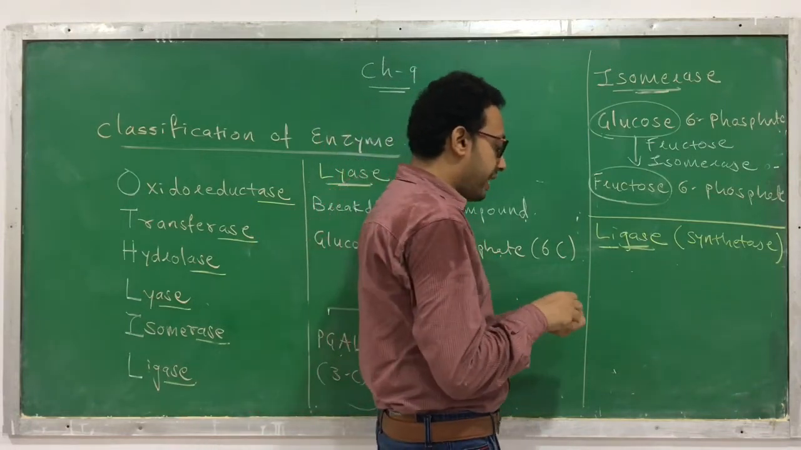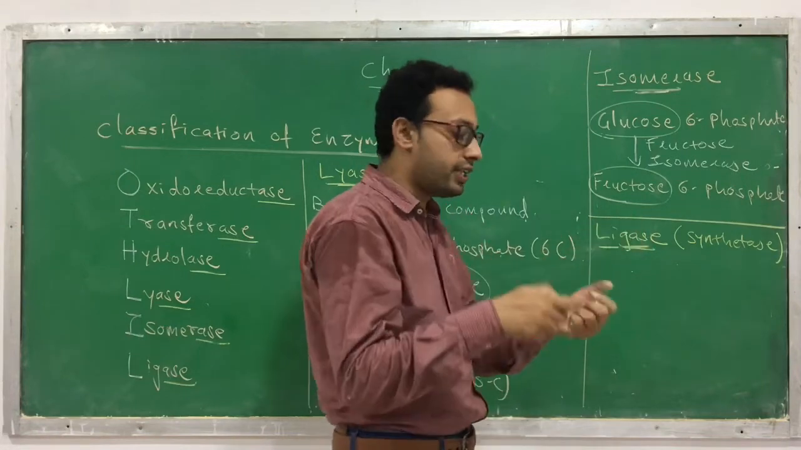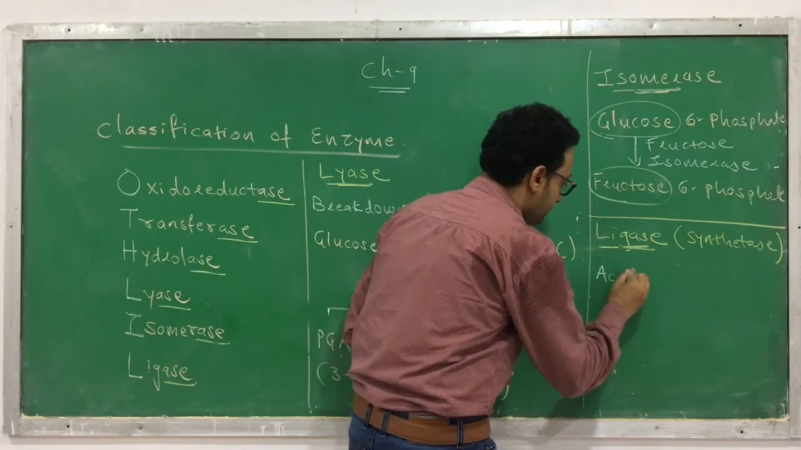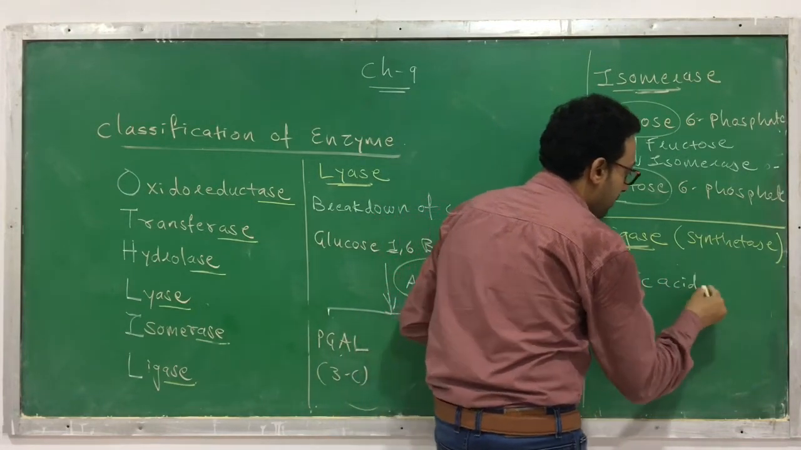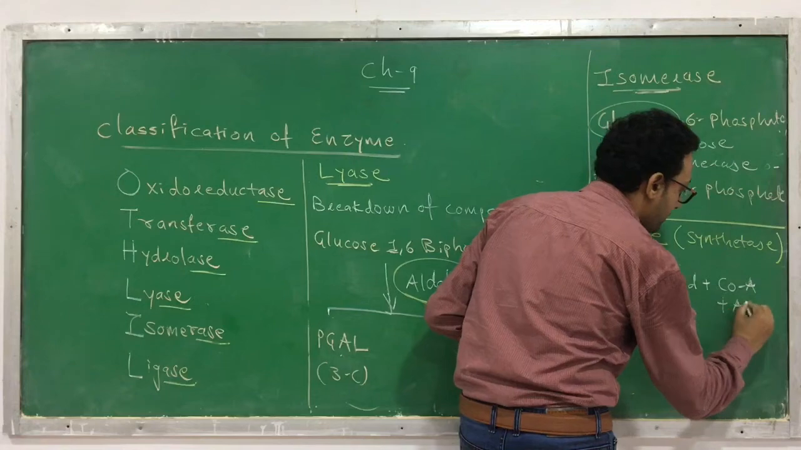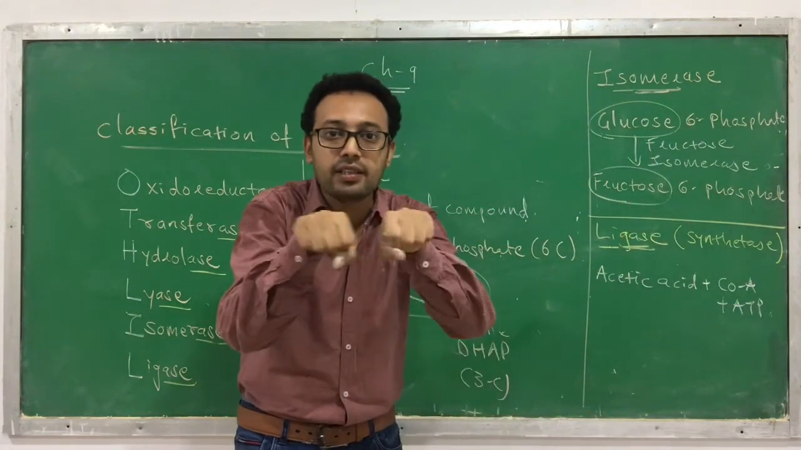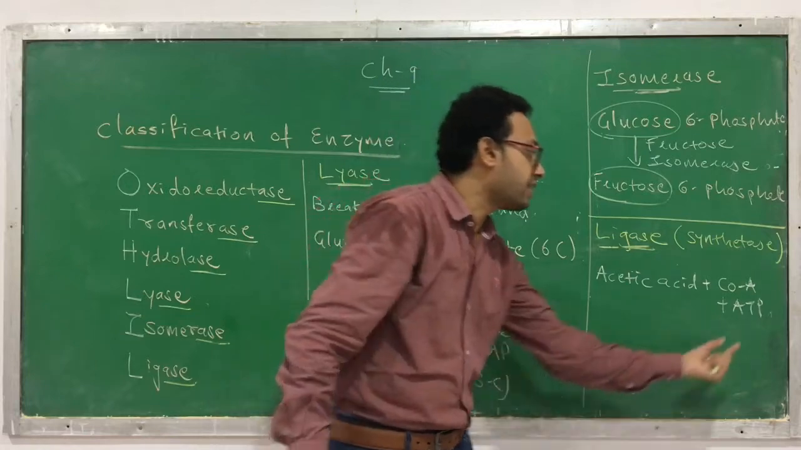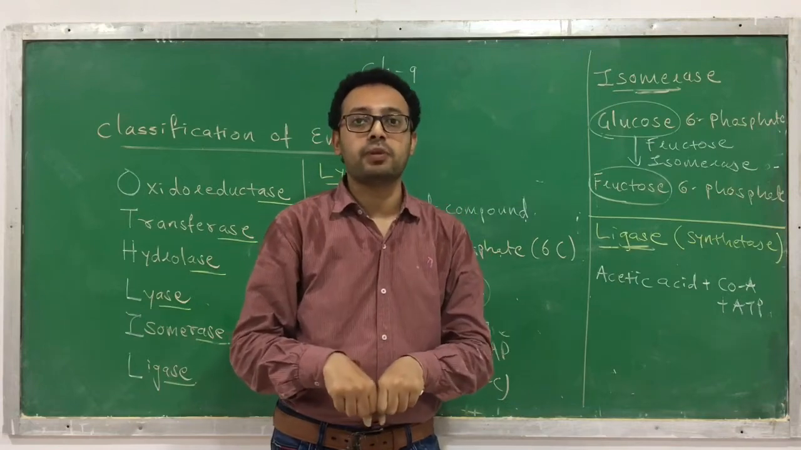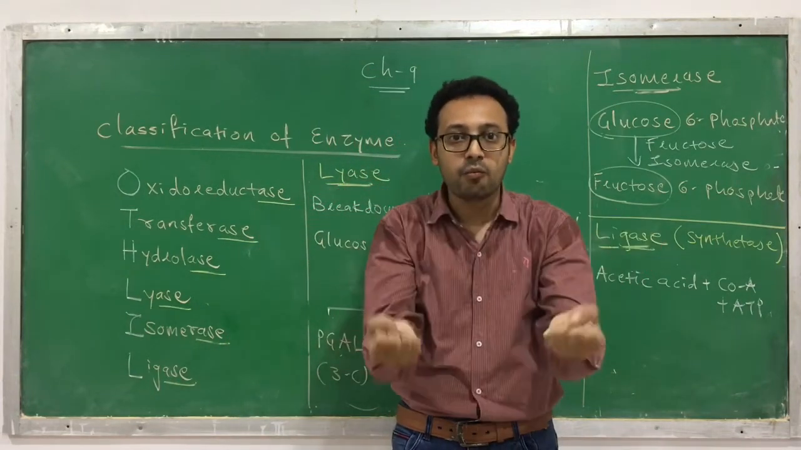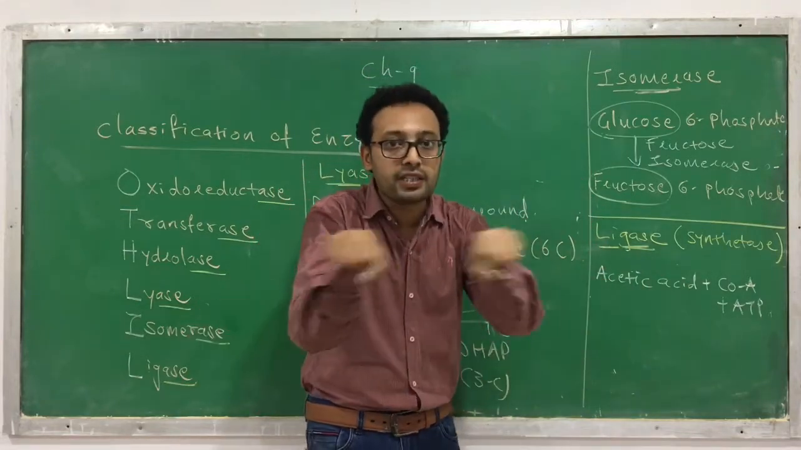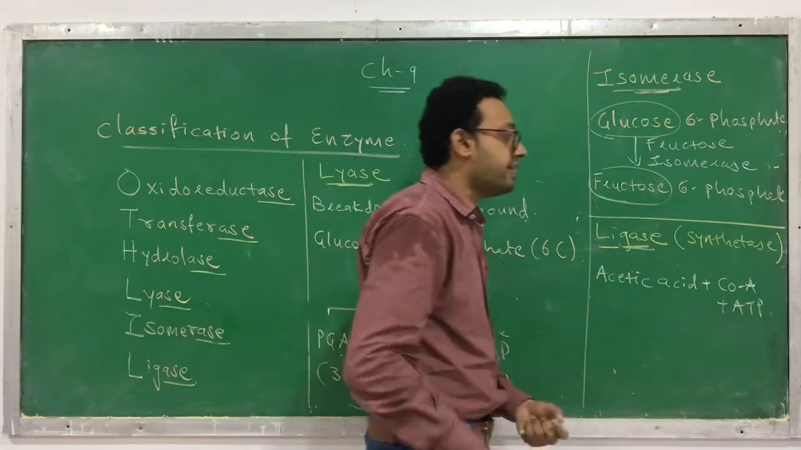Like, I will tell you with an example. Their function is to join two molecules. So let's see one example. Acetic acid plus coenzyme A, this is coenzyme A, official short form, plus ATP. Because when we are joining, it needs energy. So here the ATP provides energy. Without energy, the bond formation cannot take place. And when a bond breaks, the energy is released or liberated. But here we are joining, and to join it needs energy, so I have added the ATP.